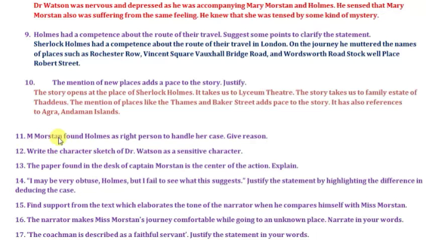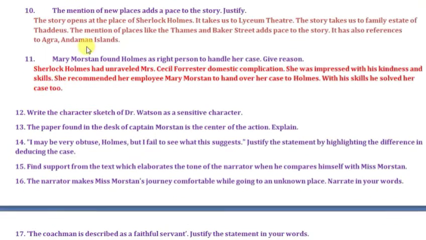So Mary Morstan found Holmes as the right person to handle her case. Give reasons. So the answer is, Sherlock Holmes had unraveled Mrs. Cecil Forrester's domestic complication. So she was very impressed with his kindness and skills. She recommended her employee Mary Morstan to hand over her case to Holmes. With his skills, he solved her case too. So this is how Mary Morstan came to the right person, that is Holmes, and she believed that it was Sherlock Holmes who could find the mystery of her father's disappearance.